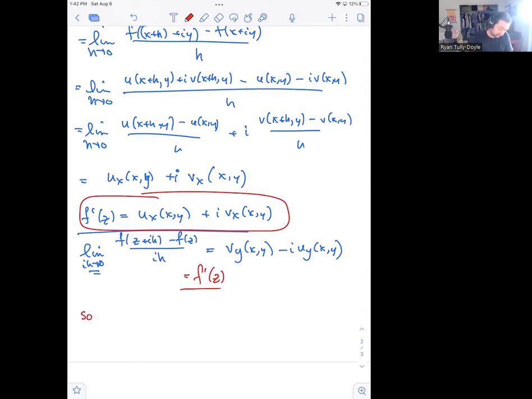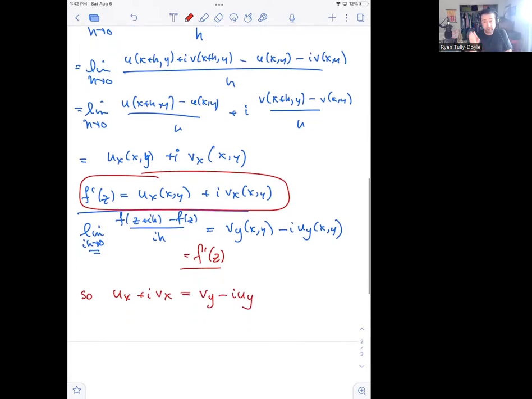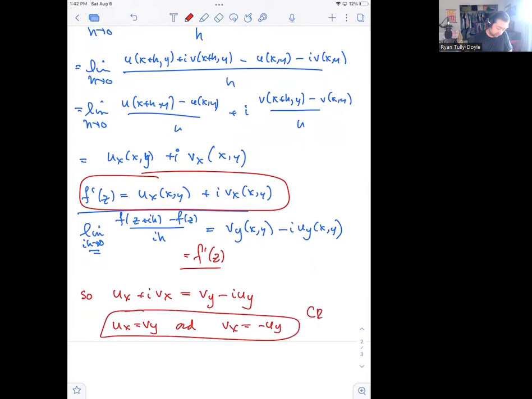So it must be the case that ux plus ivx is equal to vy minus iuy everywhere that the function is differentiable. And so equating real and imaginary parts of complex numbers gets us that ux must be equal to vy and vx must be equal to minus uy. And these are the Cauchy-Riemann equations. And moreover, we get powerful computational tools for figuring out what the derivative of a complex function is from its real and imaginary parts.